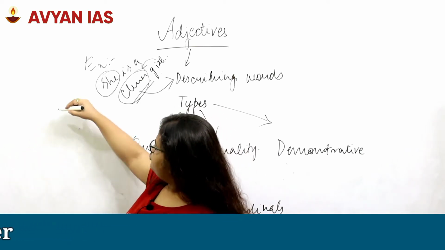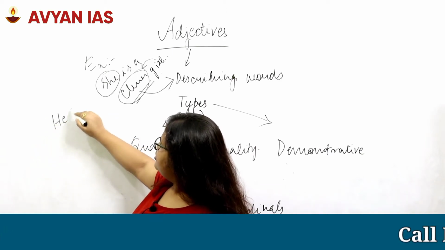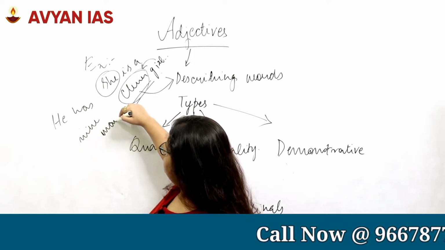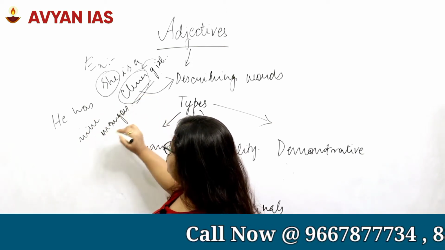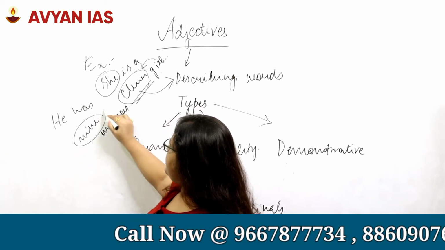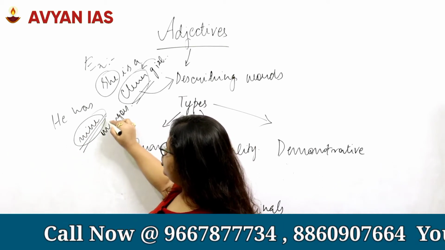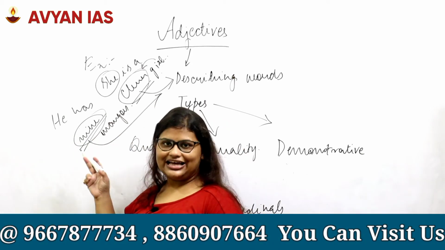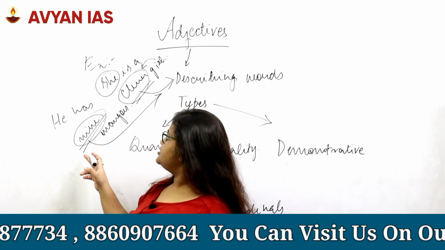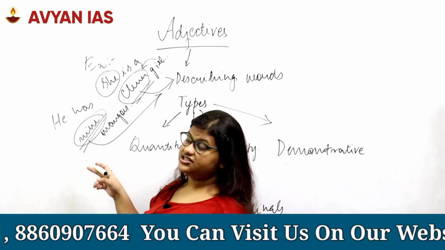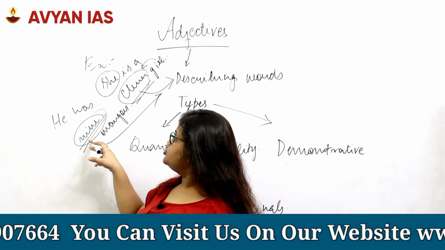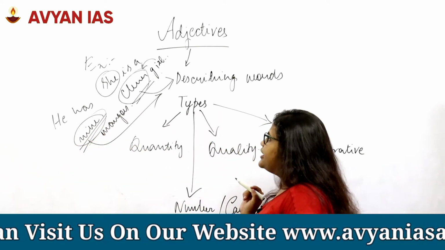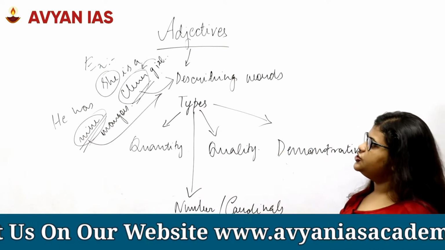For example, if we say he has 9 mangoes. So how many mangoes does he have? He has 9 mangoes. So this is also a description. We will come to the types of adjectives shortly, but just to explain what adjectives are, anything that describes, so this 9 becomes a part of the adjective. Now let us quickly come to the types of adjectives.